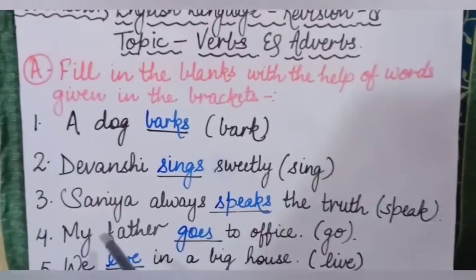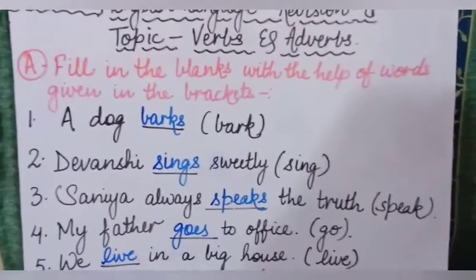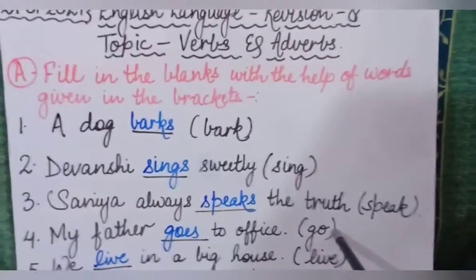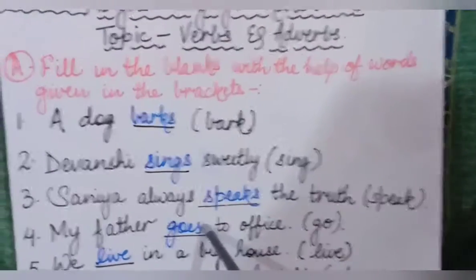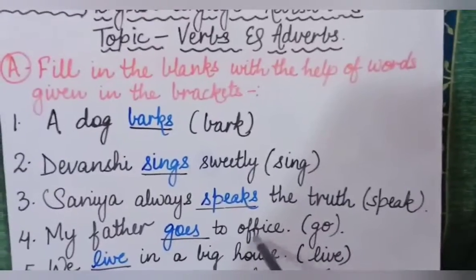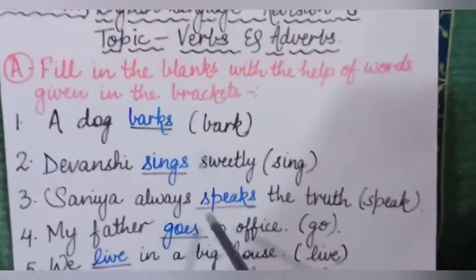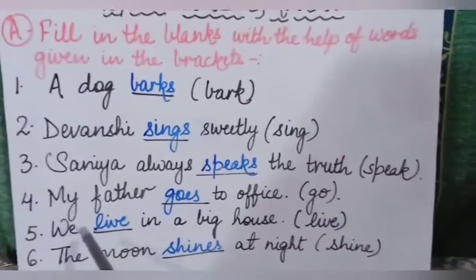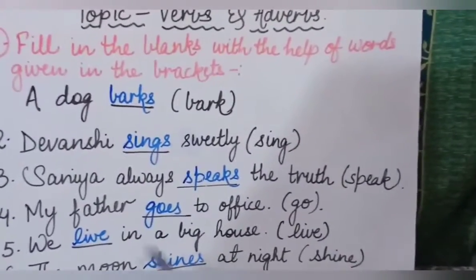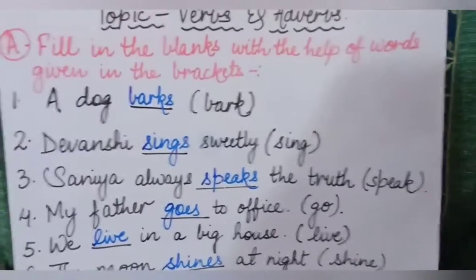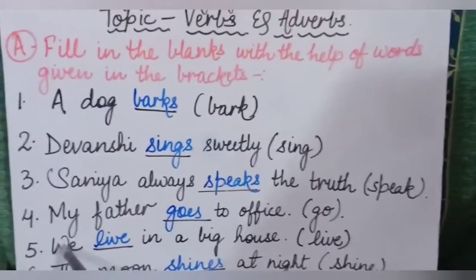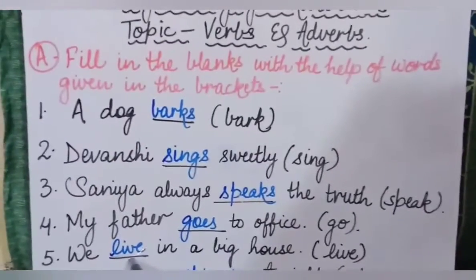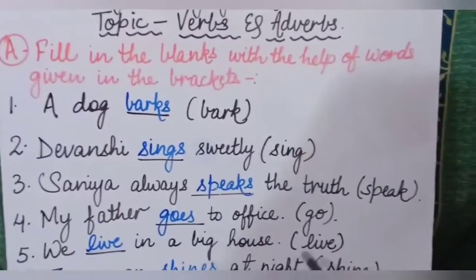Correct? Coming to the fourth sentence, my father dash to office. The word you have to use is go as verb. So you will write here goes. My father go to office, we will not write. We will write my father goes to office. Is that clear? Coming to the fifth sentence, we dash in a big house. Live का live ही रहेगा. We lives in a big house नहीं. When we are using we, that means it is a plural word, so we will write the verb in the base form. We live in a big house.